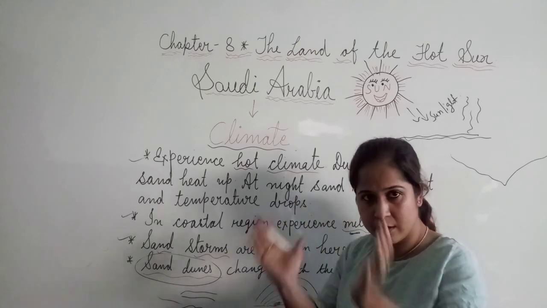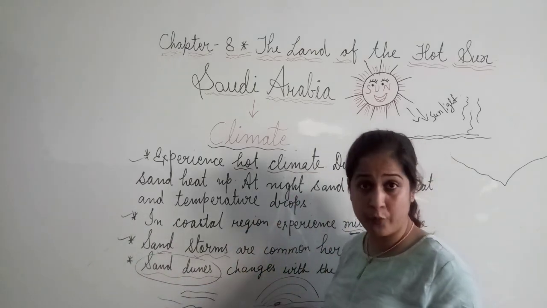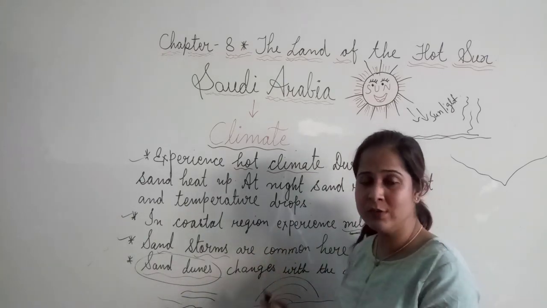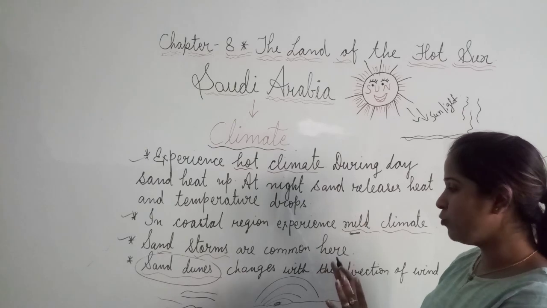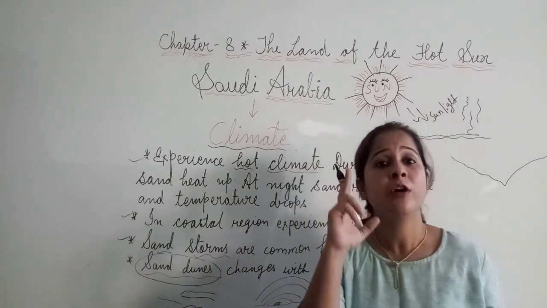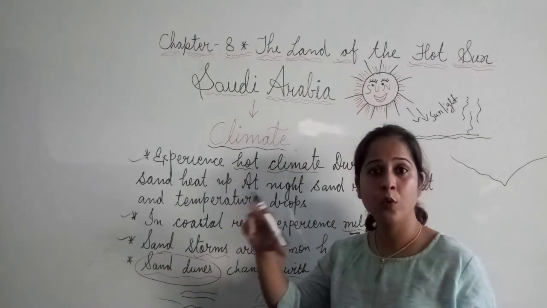So this shape of sand collected by the force of the wind is called sand dunes. And these sand dunes are not permanent here. They are moving, sometimes here and sometimes there, because of the flow and force of the blowing wind.